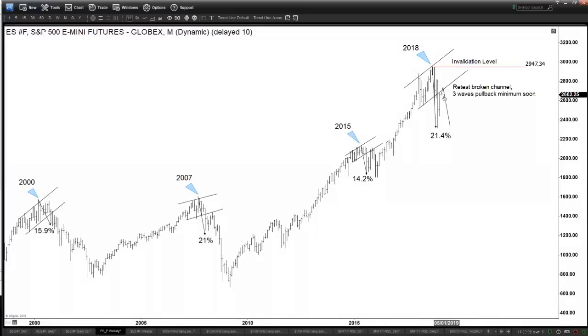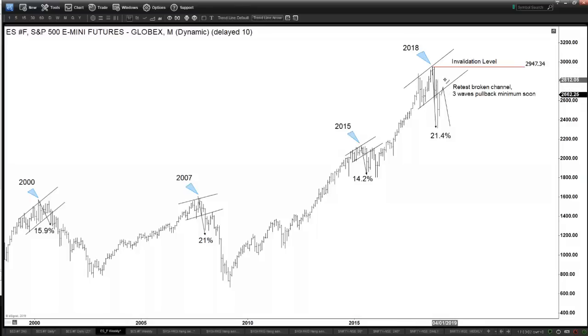Now we don't know exactly the timing, but we are looking at the medium term here. It can take a couple of weeks, it can take 2 months. This is a monthly chart, so you can see how long it takes. In this case, after a retest, it took another 2 months before it reversed again, and this one took pretty quickly. So we don't know exactly how long it's going to take before this reverses, but we are more or less at that trend line channel over here, being retested, and I'm expecting that the ES should not continue to go higher from this point on.